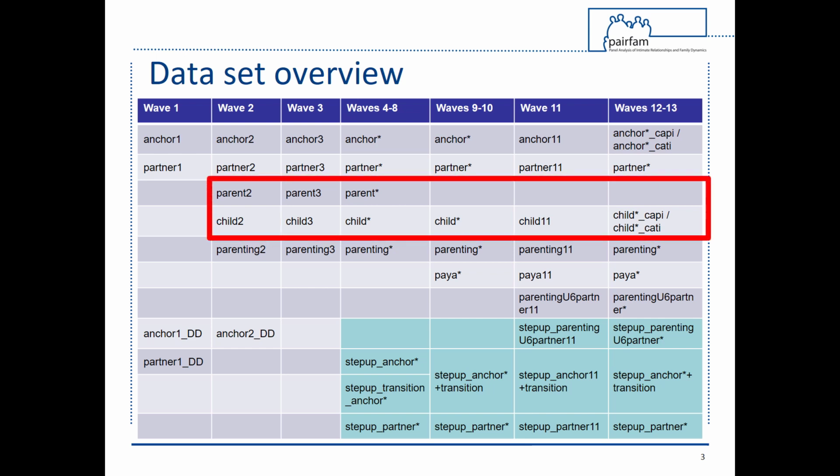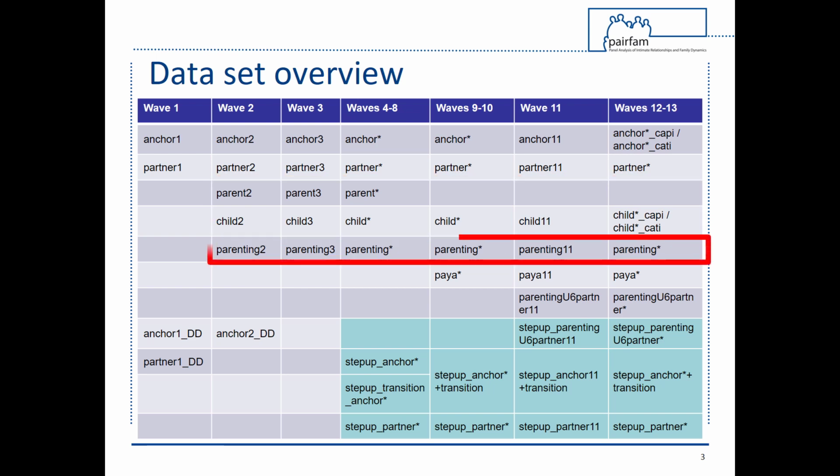The parent survey was discontinued after Wave 8, therefore only Parent 2 to Parent 8 exist. Furthermore, from Wave 2 onwards, anchors and their partners received a paper parenting questionnaire, including questions regarding the parenting of their children up to the age of 15, parenting 2, etc.